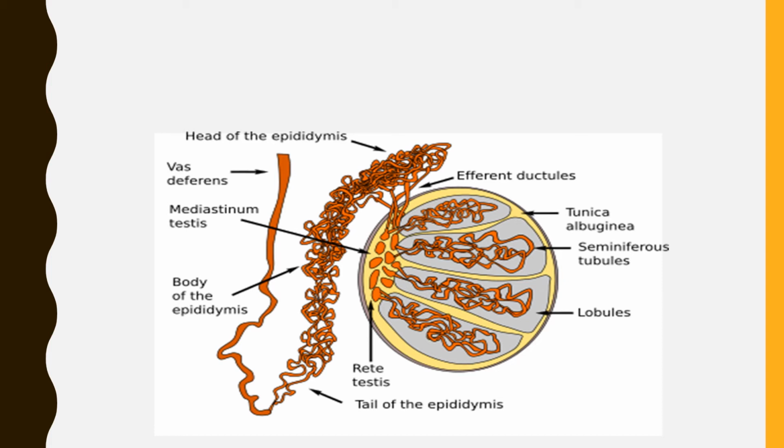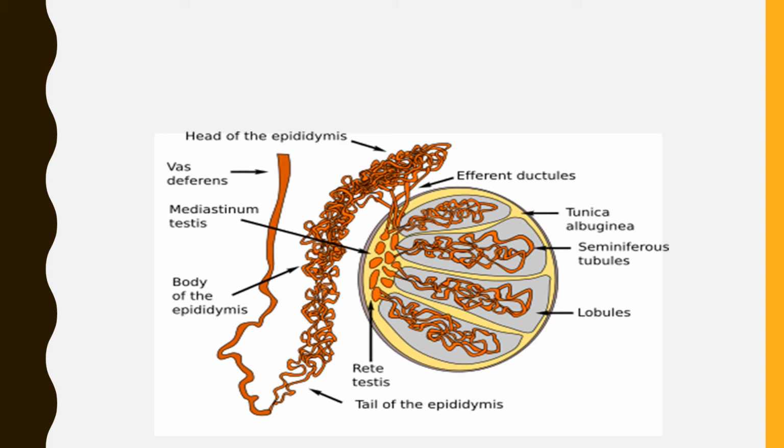Further, these seminiferous tubules open into the vasa efferentia, meaning the seminiferous tubule will open into the vasa efferentia through the rete testis.